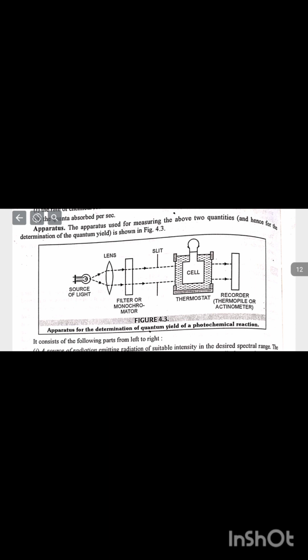Apparatus. The apparatus used for measuring the above two quantities is shown in figure 4.3. It consists of the following parts from left to right. A source of radiation emitting radiation of suitable intensity in the desired spectral range. The commonly used sources are filament lamps, carbon metal arcs and various gas discharge tubes. Lens of suitable focal length, monochromator or filter which cuts off all radiations except the radiation of the desired wavelength. Slit, to get a fine beam. A cell placed in thermostat and containing the reaction mixture.